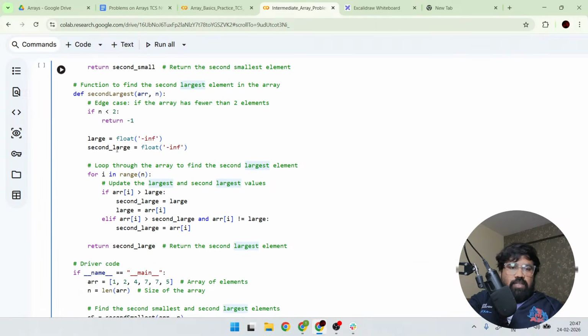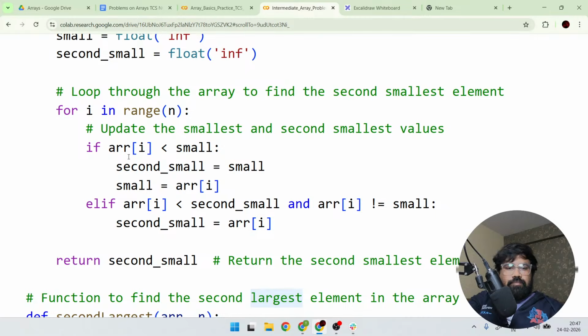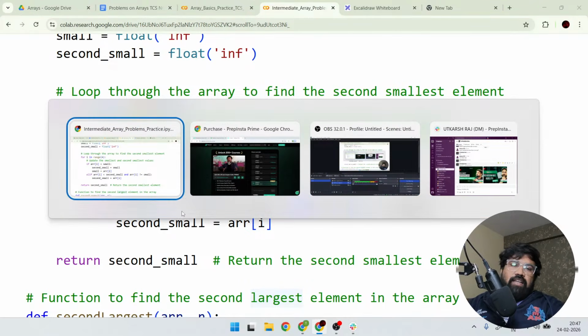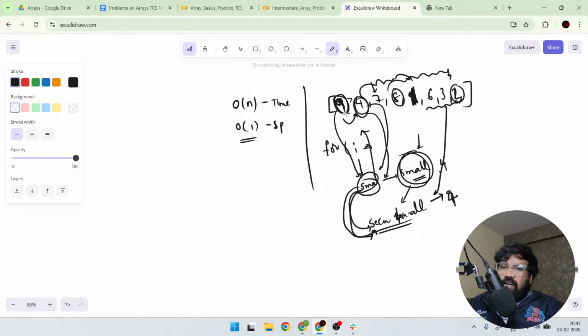So simply, how we have implemented the code, just look here. For example, smallest, right? First we will talk about that. So just see the code. If ARR of i, the present value, is less than small, second small will become small and the present value will become small. And there is another condition also. Why are we checking this else condition also? I skipped that condition here, I will explain now.